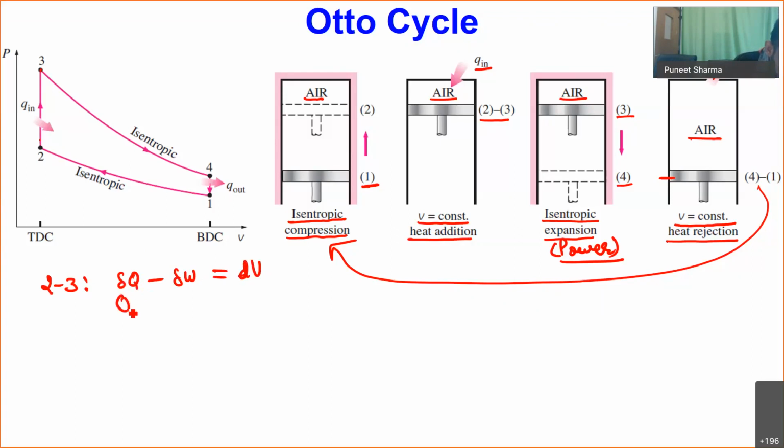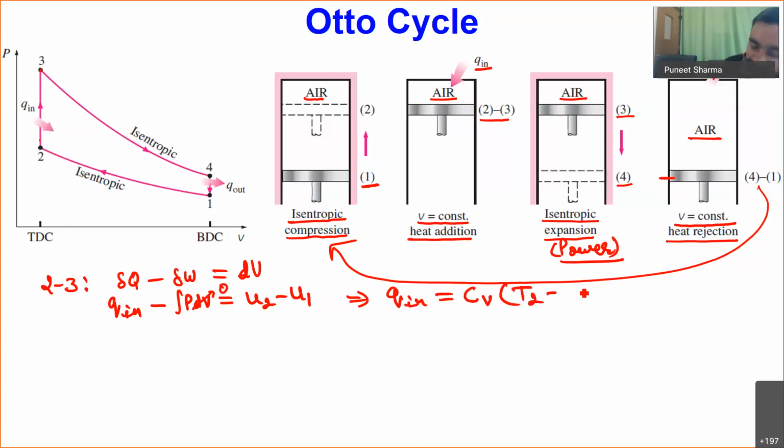On a per unit mass basis, delta Q is Q in, and minus delta W is the integral of P dV, which equals U2 minus U1. For process 2 to 3 we have constant volume, so dV equals 0, and finally I find Q in as U2 minus U1, which I can write as CV times (T2 minus T1).